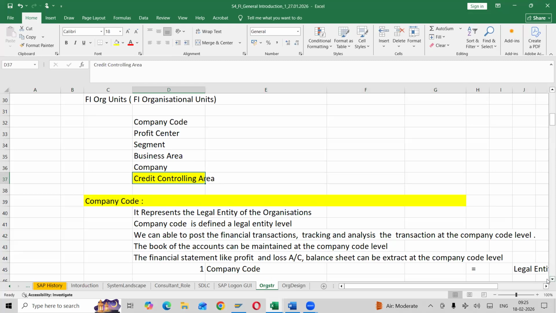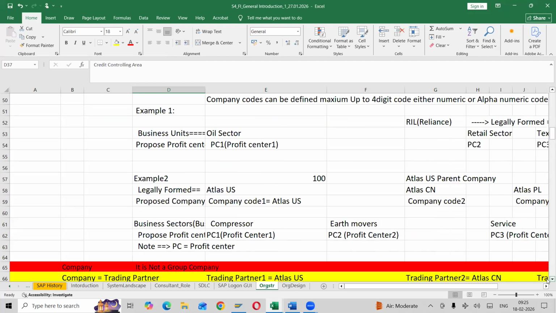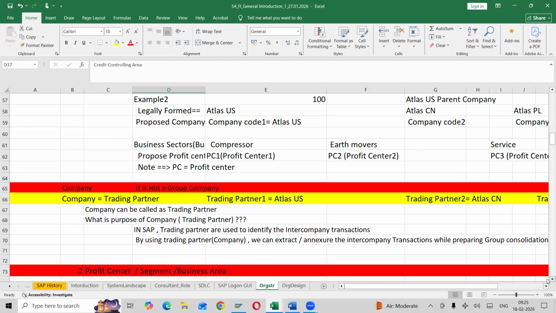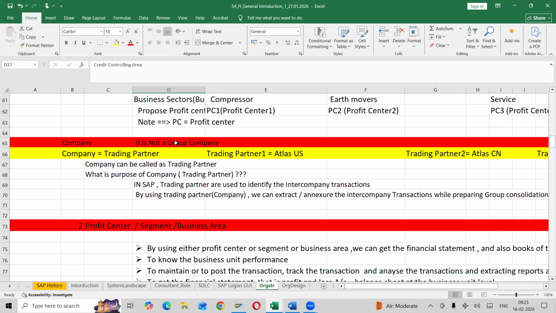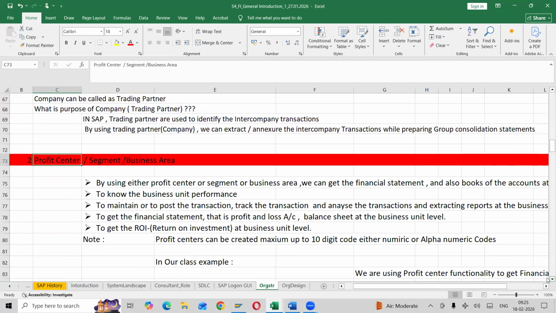Now you know what a company and a company code are. Last week, in the day before yesterday's session, we discussed it. A company is not a group of companies, it is a trading partner. Again, I mentioned profit center and segment with the same definitions in the literature. I have already shared this material to your email IDs, kindly check.